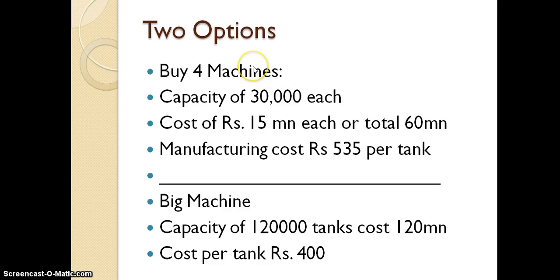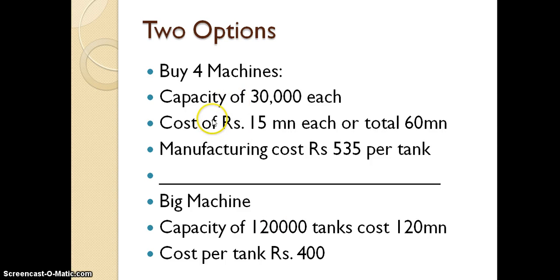Either they can go for small machineries, where there'll be four machines they can buy, or they can buy a big machine. The potential of the market is 1,20,000 units of sales. Either they can buy four machines of 30,000 capacity each, which sums up to 1,20,000, or they can buy a big machine of 1,20,000 capacity.